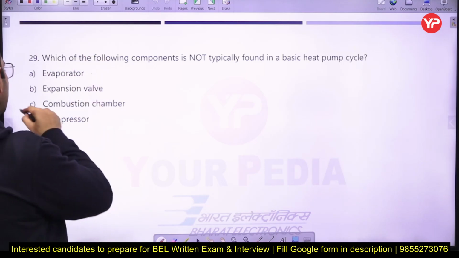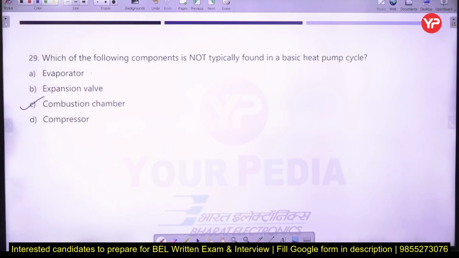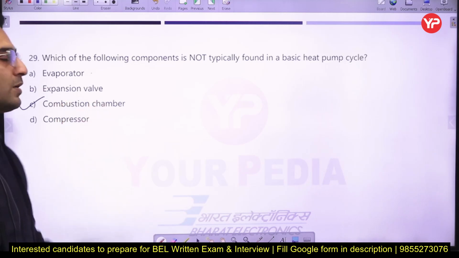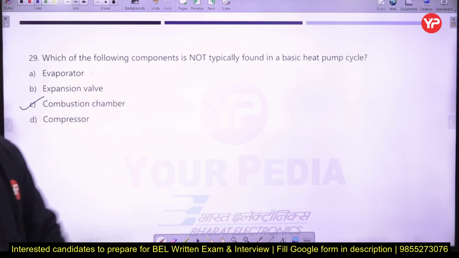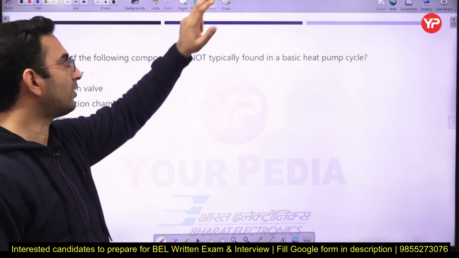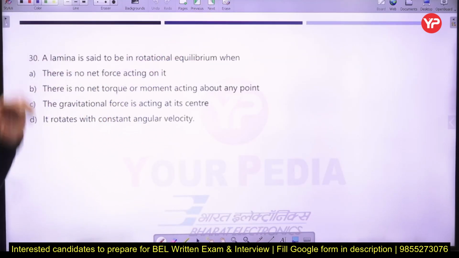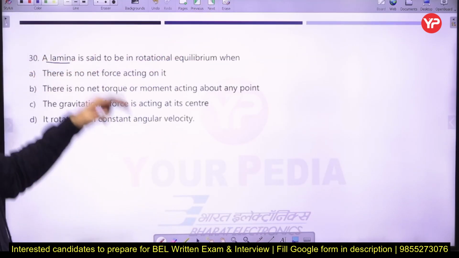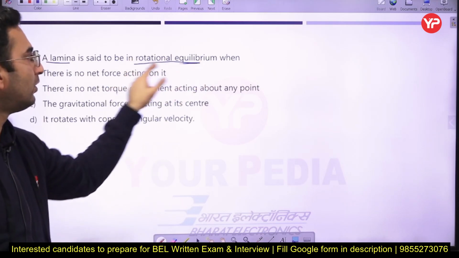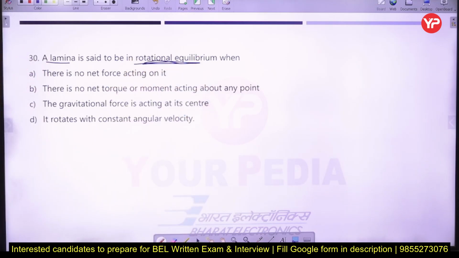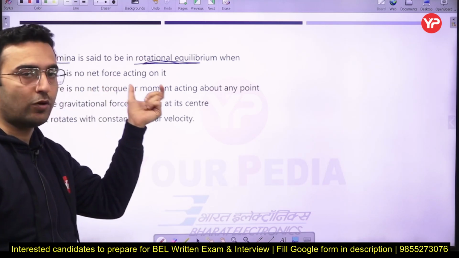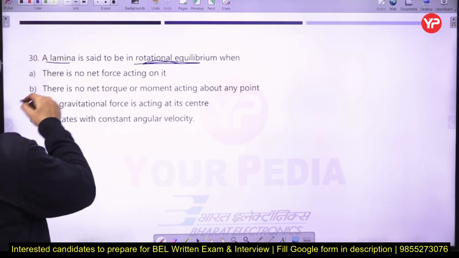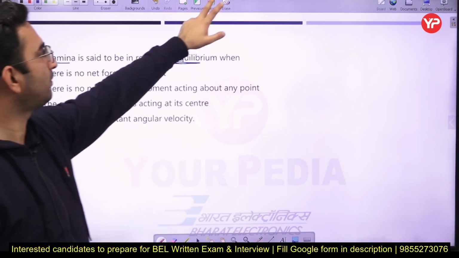So out of these, the combustion chamber is not a part of the heat pump cycle, because a combustion chamber is a portion in which you burn some fuel in order to raise the pressure and temperature here. So option C is the wrong option here. Next, a lamina is said to be in rotational equilibrium. Under rotational equilibrium, there will be no forces or no torque or moment acting on the body here. So option B is going to be the correct answer here.